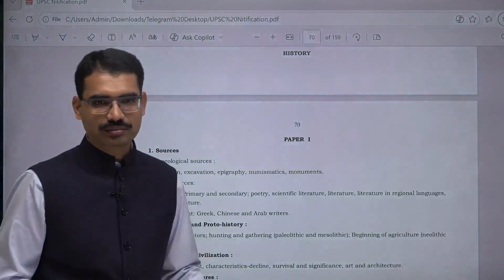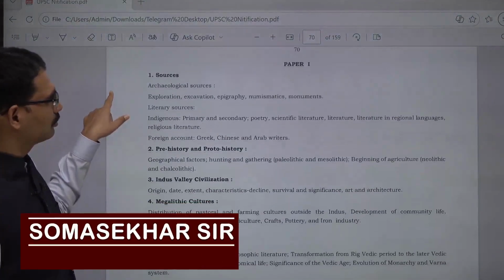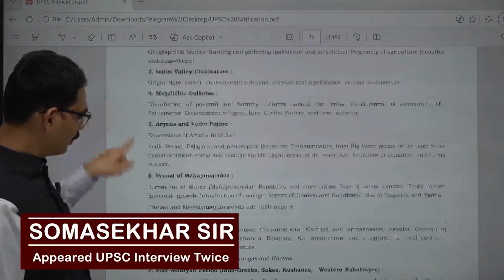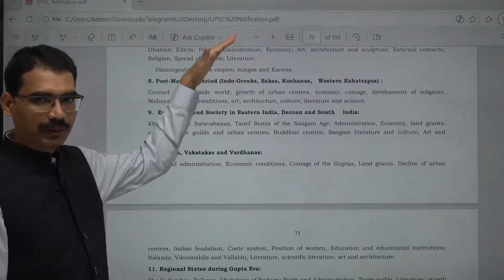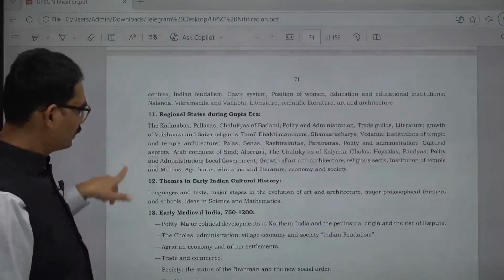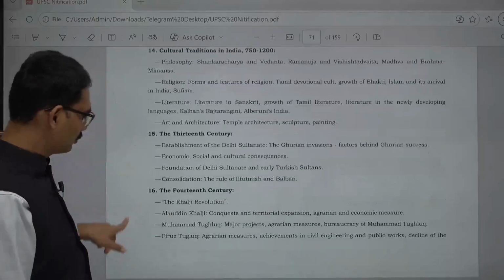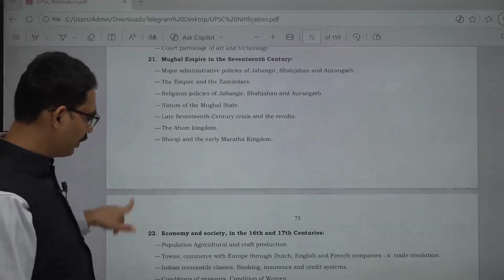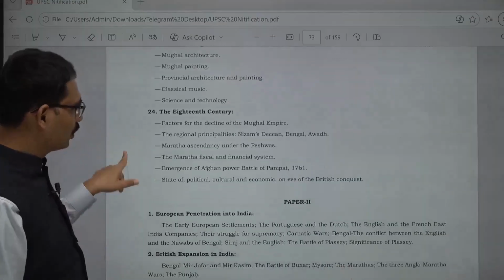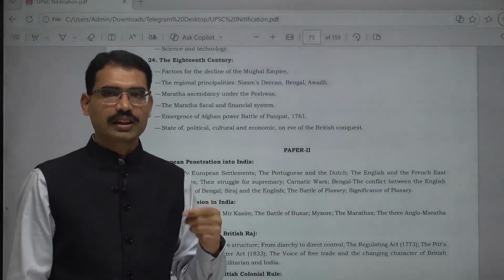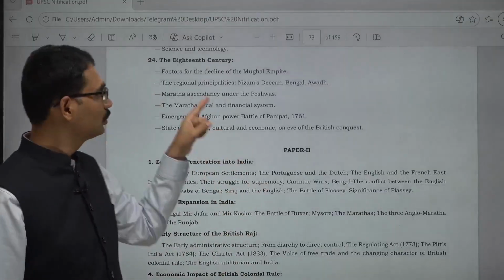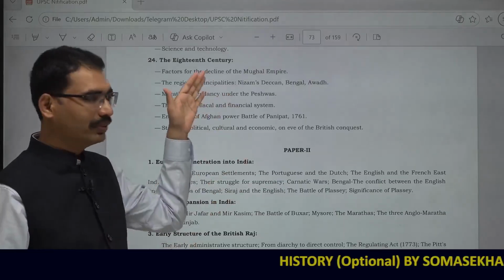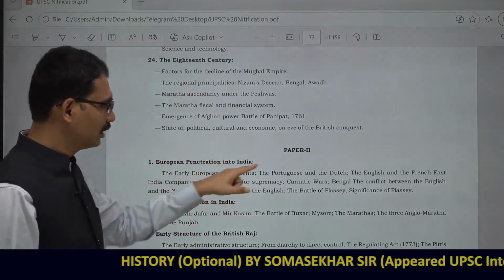See this notification? Paper 1 starts with Unit 1, Unit 2, Unit 5, and so on through the pages. Either you consider them as 24 units or chapters, there are 24 units in paper 1. As per the notification, it is really very vast.